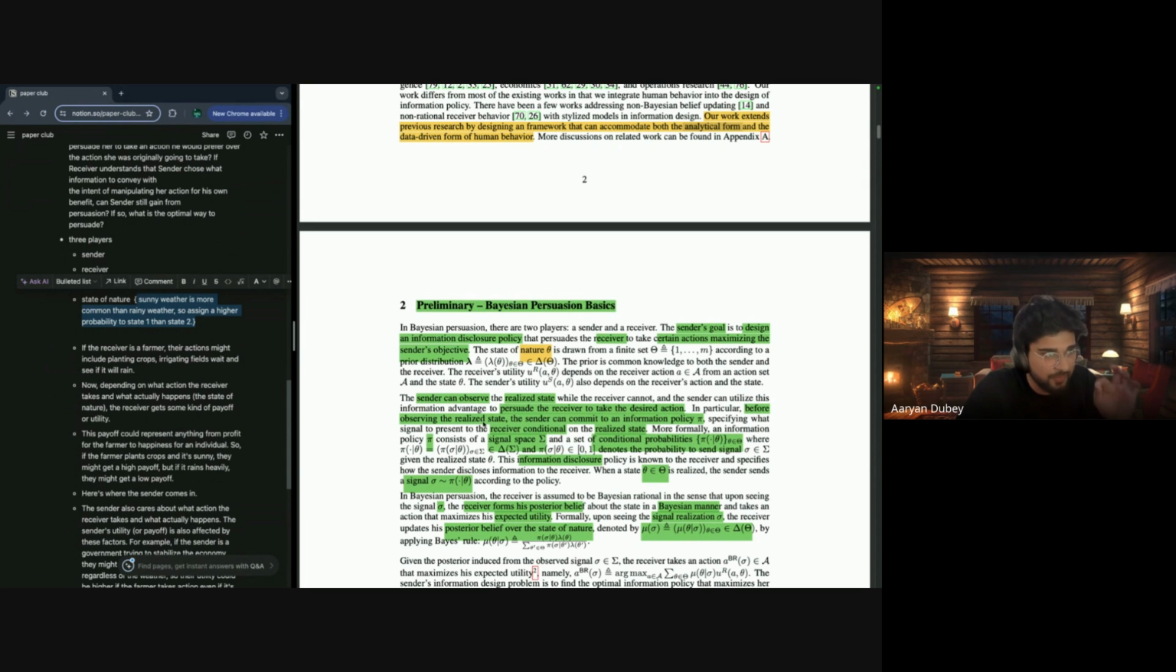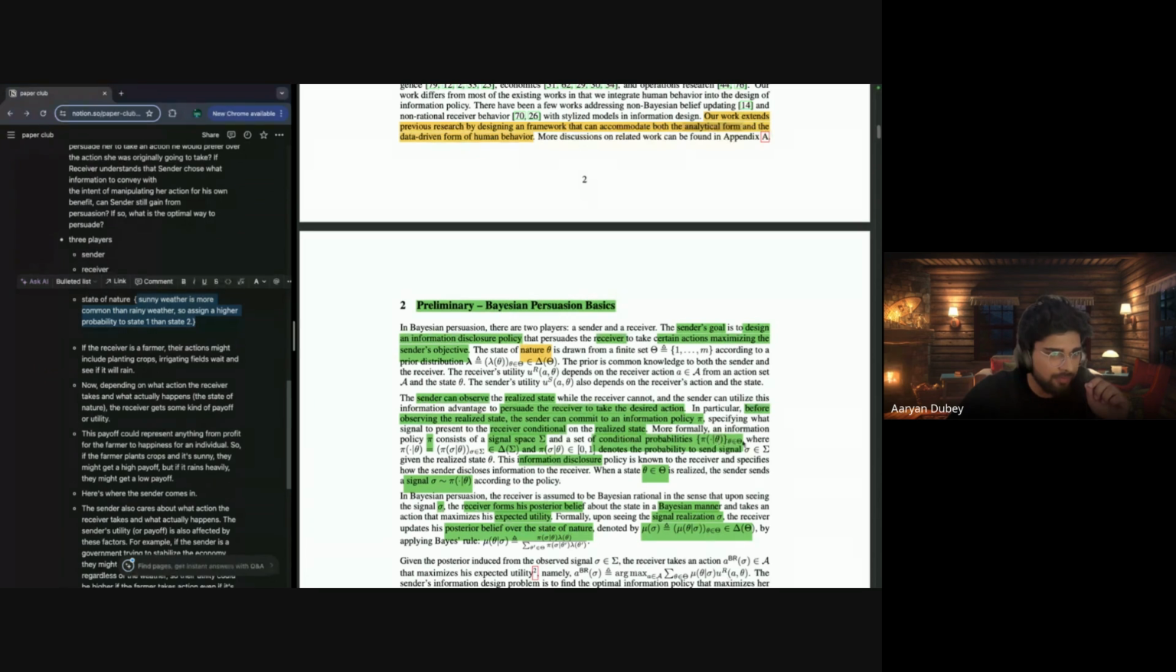In particular, before observing the realized state, the sender can commit to an information policy. So now we have information policy pi, right? Specifying what signal to present to the receiver conditioned on the realized state. So they know, like, okay, it can rain, so we should plant the crop, we should send a signal to plant the crop, etc. More formally, an information policy pi consists of a signal space. Signal space could be anything, right? If a weather forecast wants to send a particular signal to the farmer, okay, plant the crop, something like that. So signal space is based on that.